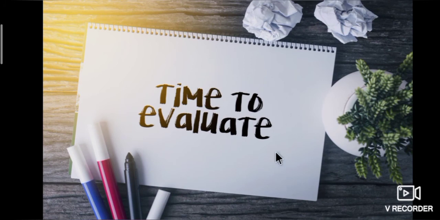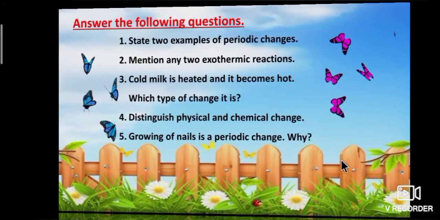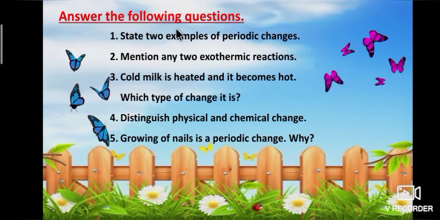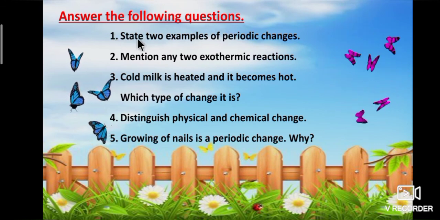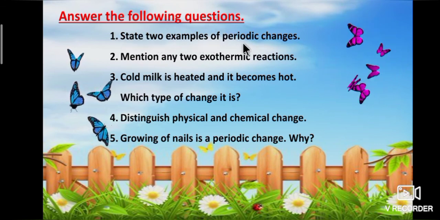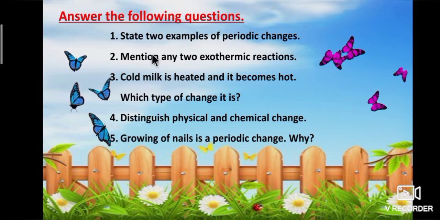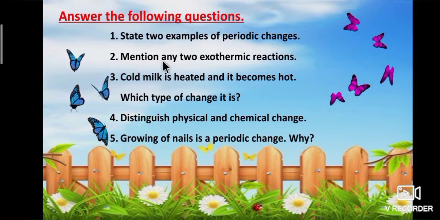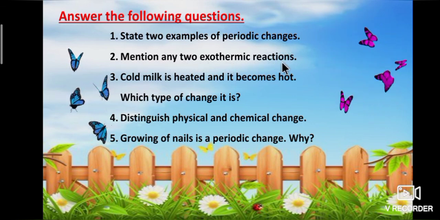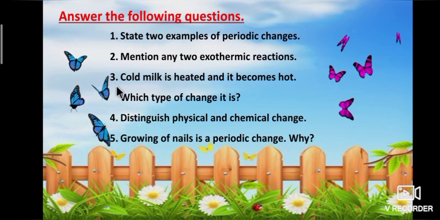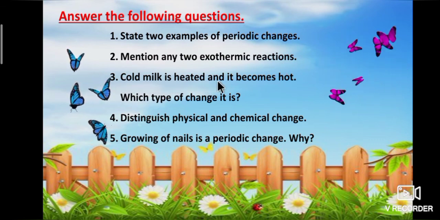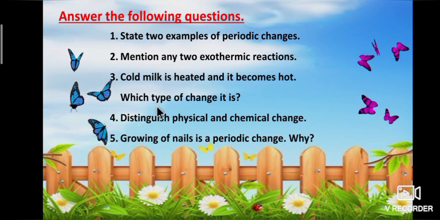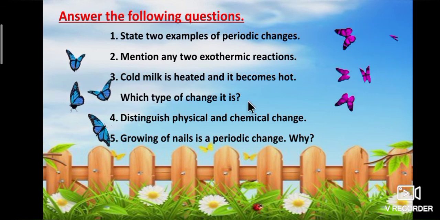Okay students, I hope you are all clear with today's session. It's time for evaluation. Be ready students. Answer the following questions. First question, state 2 examples of periodic changes. Second question, mention any 2 exothermic reactions. Third question, cold milk is heated and it becomes hot. Which type of change is it?